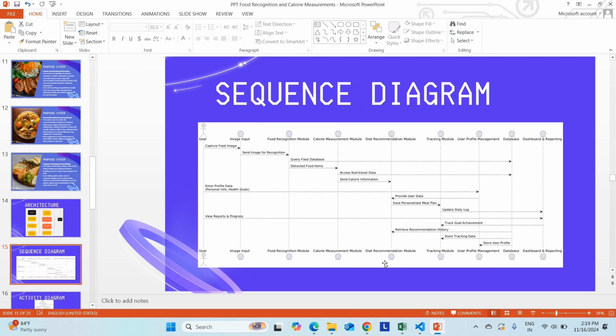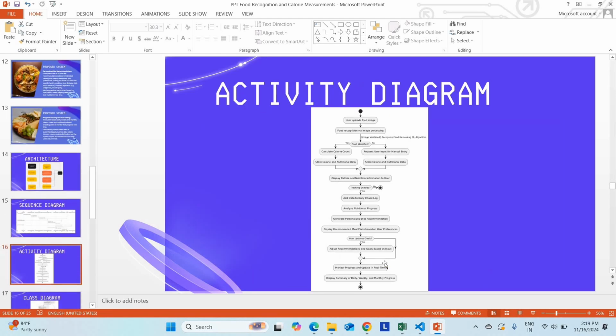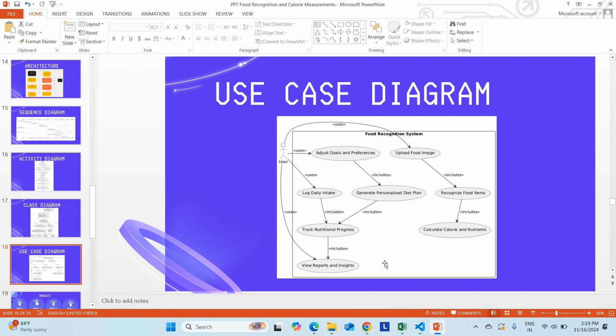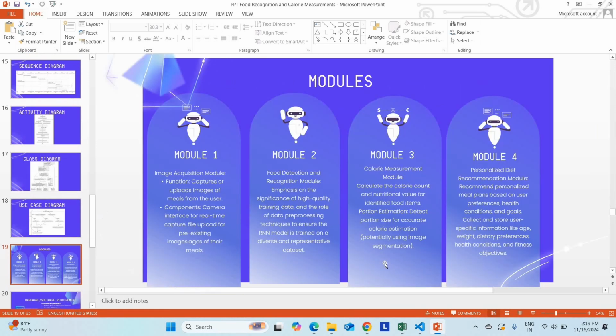Okay, so this is the sequence diagram of the project. The activity diagram is given, the class diagram is given, and the use case diagram is also given. So you can see all these things are given for this project. Modules: image acquisition module, food recognition and detection module, calorie measurement module, personalized diet recommendation module. These are the 4 major modules involved in our project.